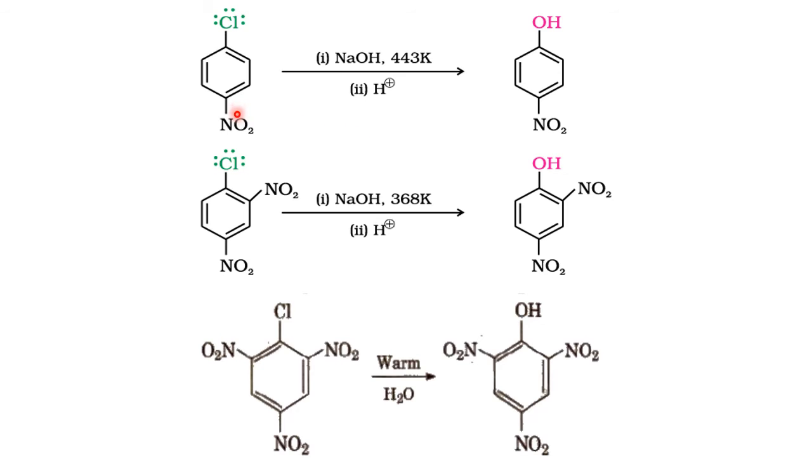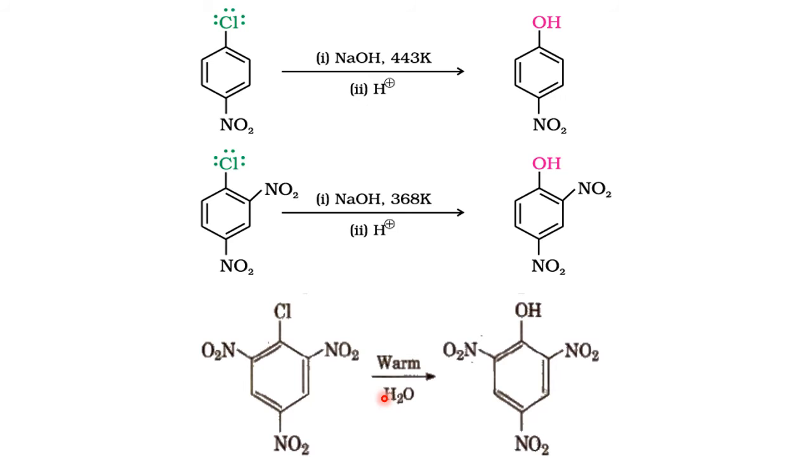See, the presence of an NO2 group on the para will give the product nitrophenol. When two are there, the temperature required is slightly less, so we can carry out the reaction at lower temperature. Now, when both ortho and one para are occupied by the electron withdrawing group NO2, we don't require any strong condition, just warm it.